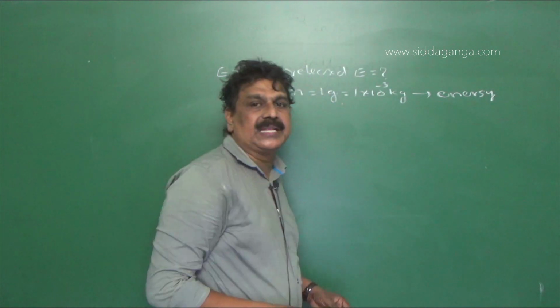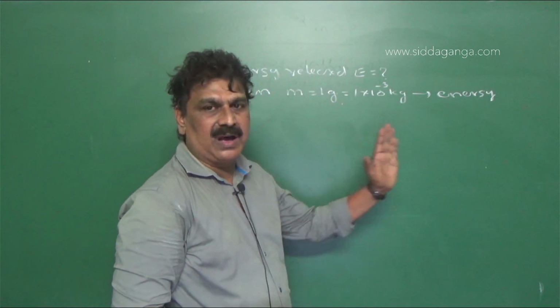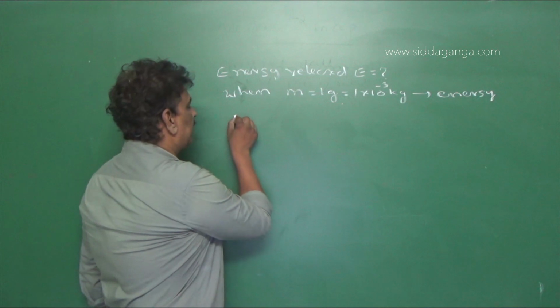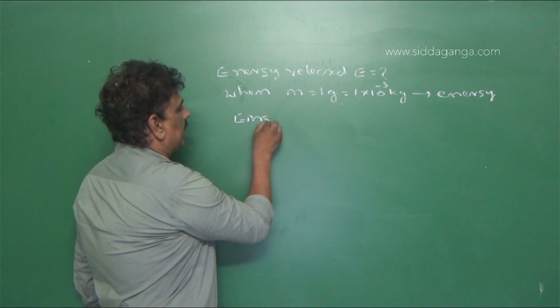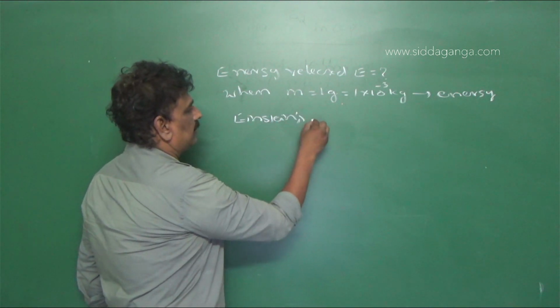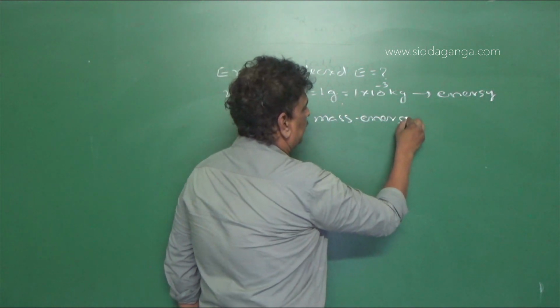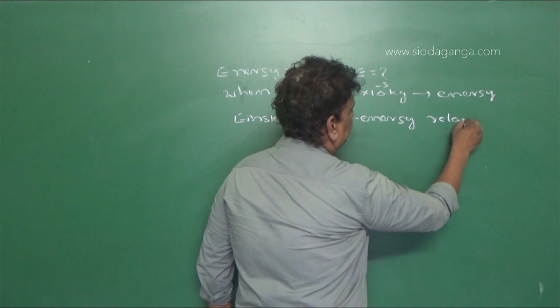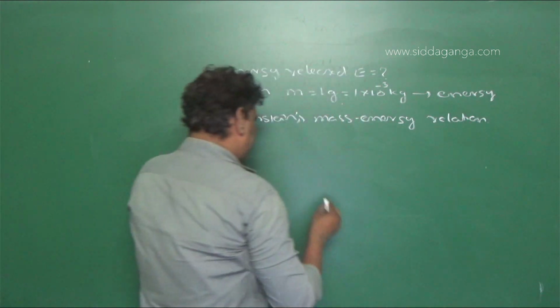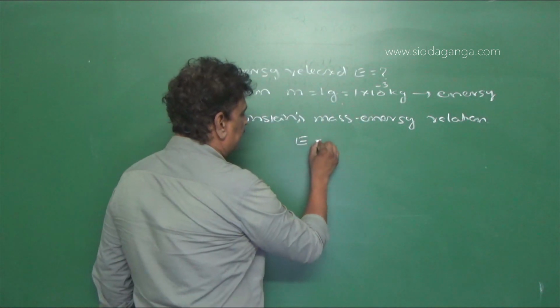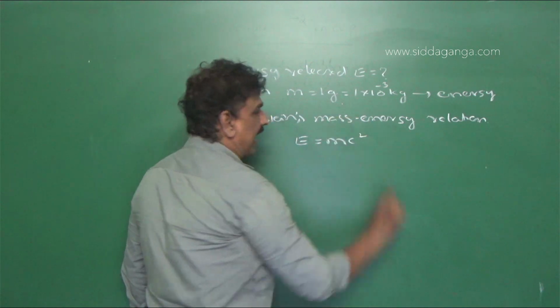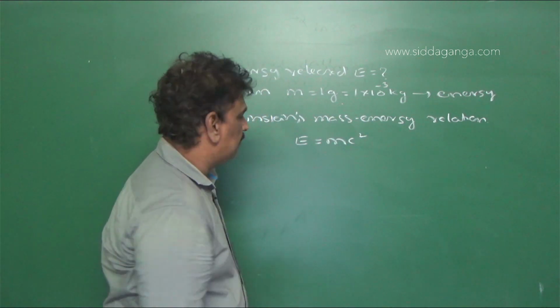energy. When it is converted into energy, how much do we get? So according to Einstein's mass energy equivalence relation, we have E is equal to mc square. E is equal to mc square.